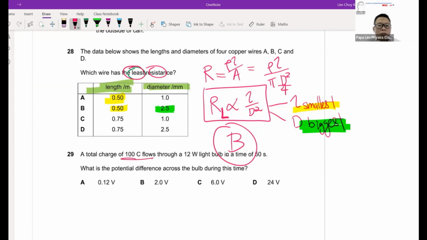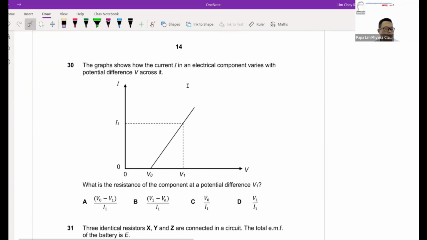Question 29, total charge flowing, 12 watts, time of 50 seconds. What's the EMF? I will not dwell too much on this question because it's quite straightforward, just substituting the formula. A possible formula you're using is P = IV. Then potential difference is energy divided by charge. Now 30, we're looking at finding the resistance, the resistance or potential difference from an IV graph.